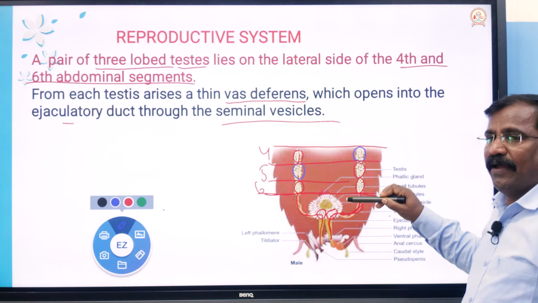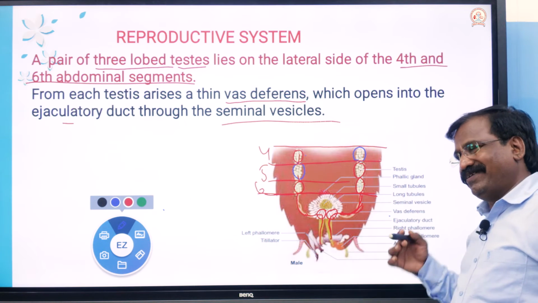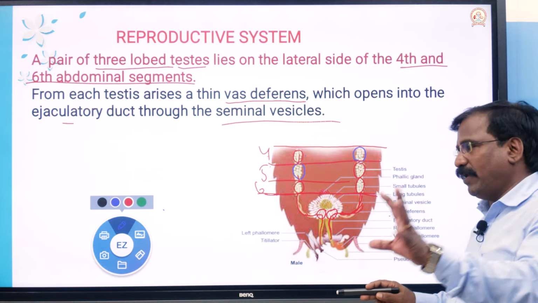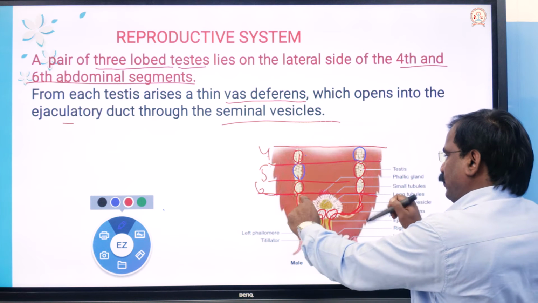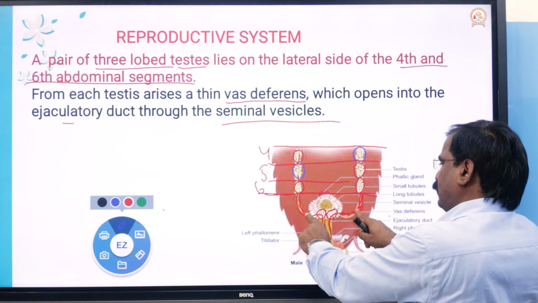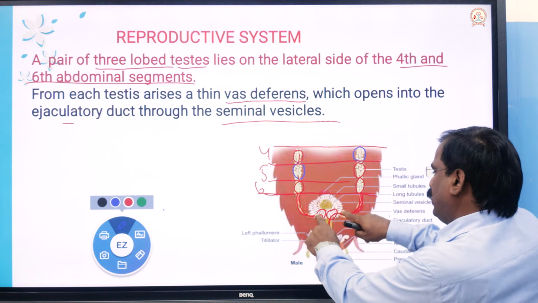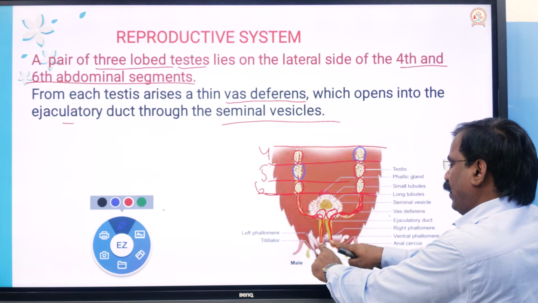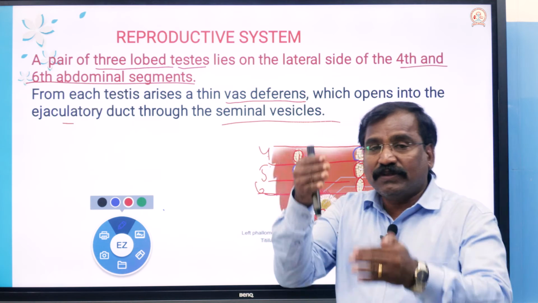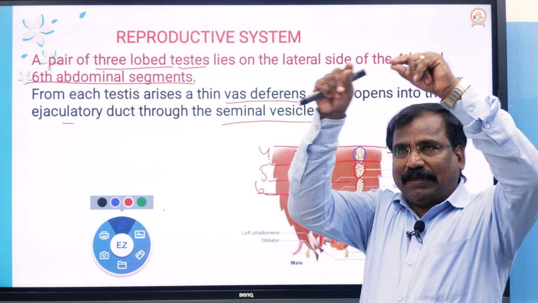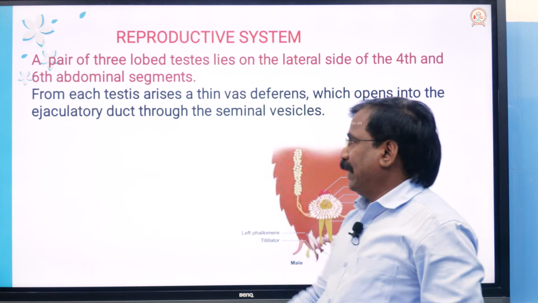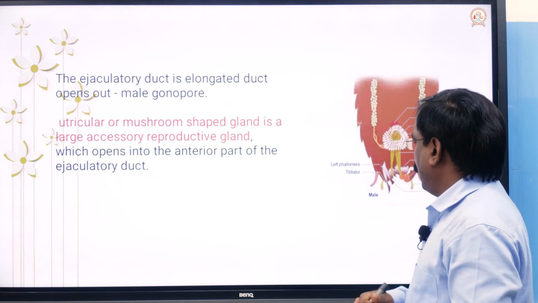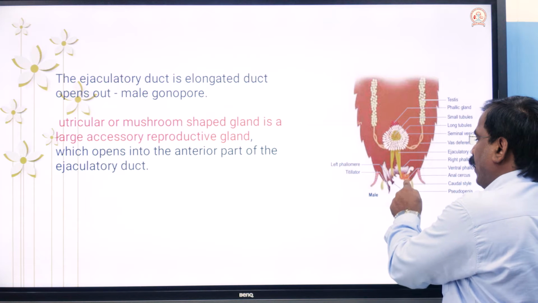A pair of three-lobed testes located in the 4th, 5th and 6th abdominal segments. From that, a duct arises, called the vas deferens, which passes through the seminal vesicle and joins the ejaculatory duct. So this is the tract. The ejaculatory duct opens to the exterior through the male genital pore.